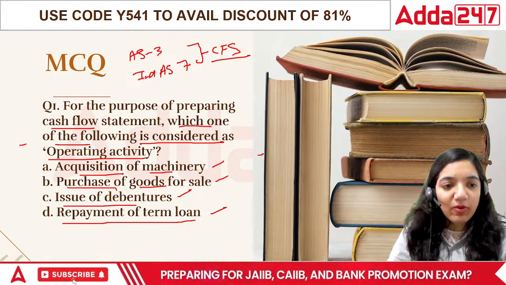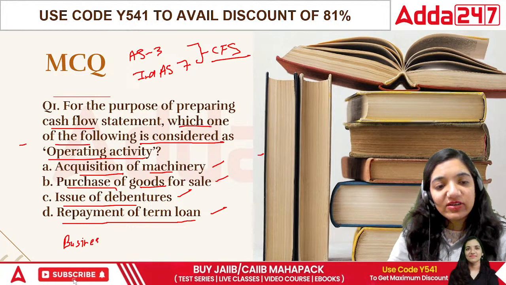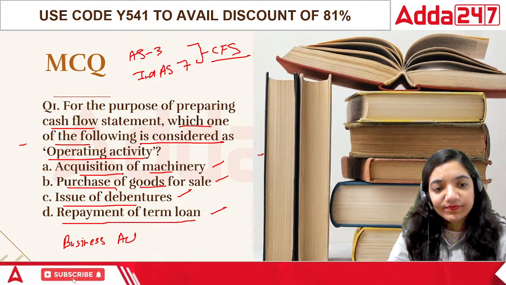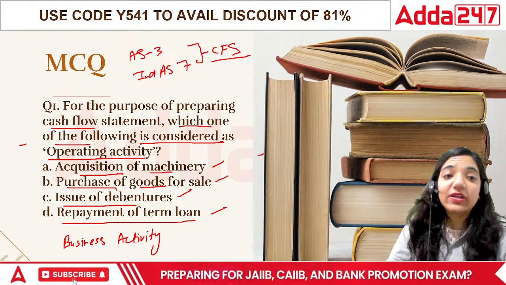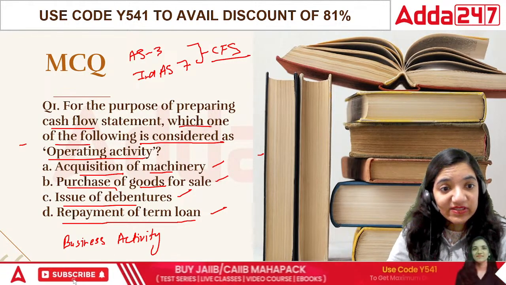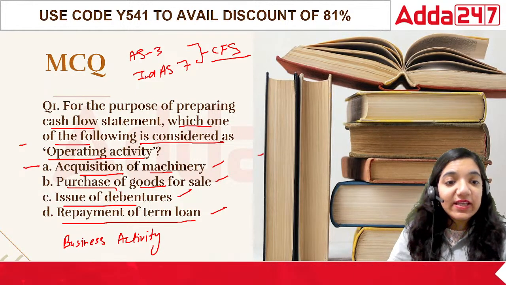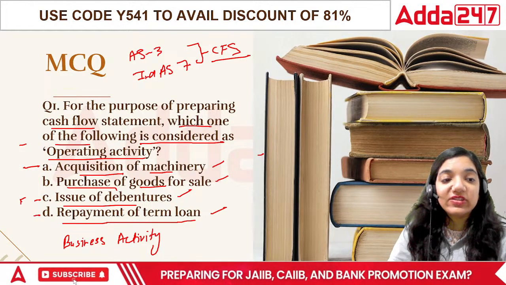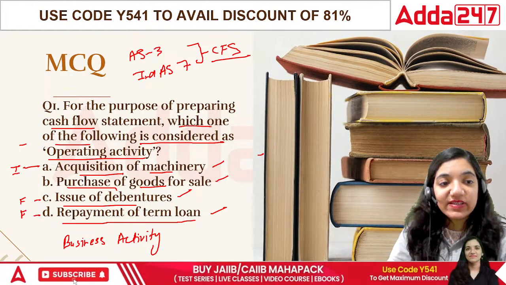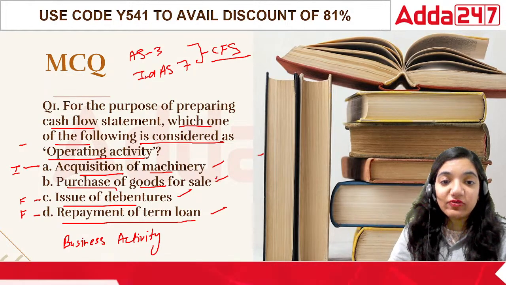Look at this point. Operating means the one which is related to business, isn't it? It is related to the business activity. Acquisition of machinery is investing. Issue of debentures is financing. Repayment of loan is also financing. So the only one that relates to the operating activity is purchase of goods for sale.